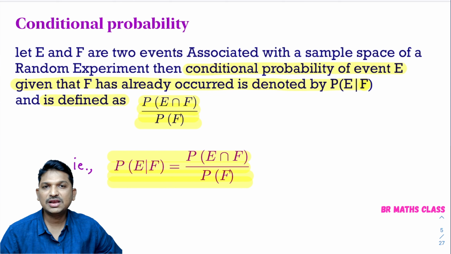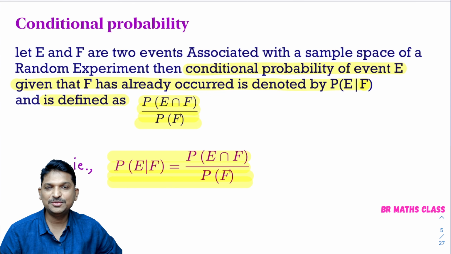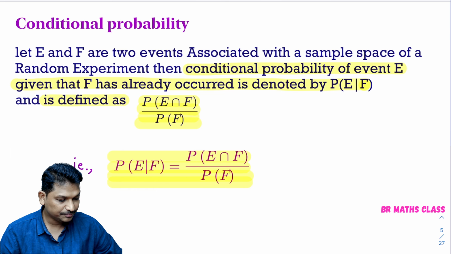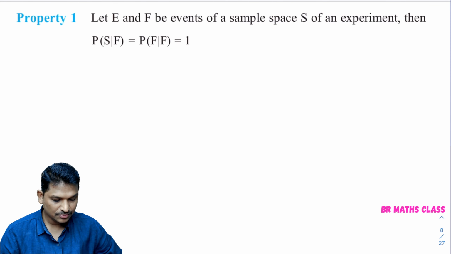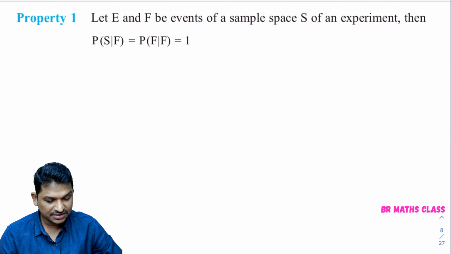Now, in this class, related to conditional probability, a total of 3 theorems are there. So, we will do proofs of those 3 theorems. Theorem number 1. You observe, what is the statement?